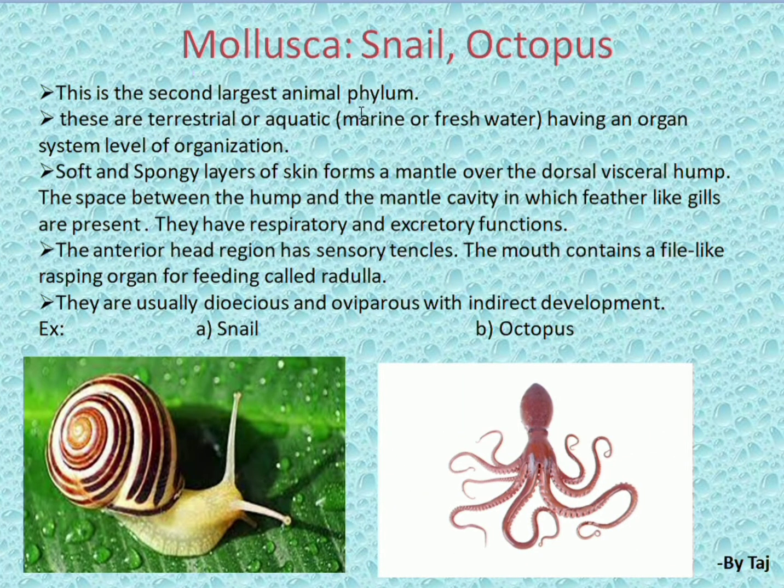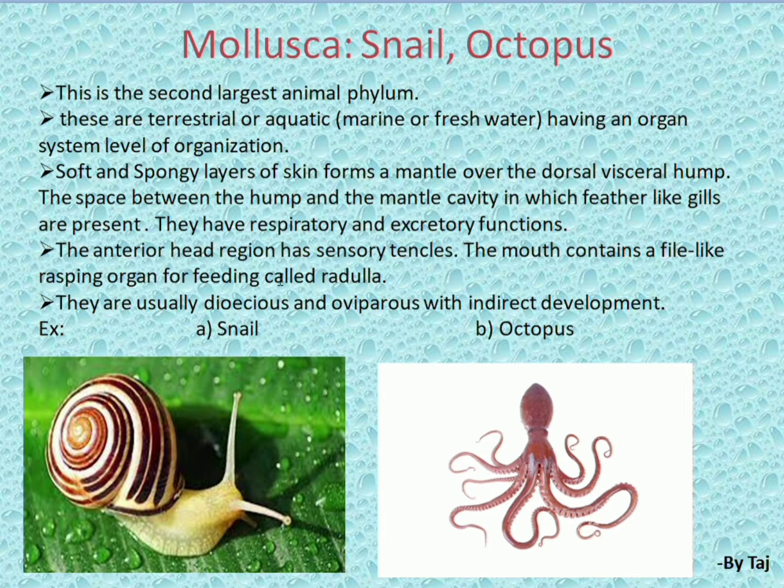Coming to the next phylum, that is Mollusca. Snail and octopus are examples, and even oysters, pearl oysters, are examples of Mollusca. This is the second largest animal phylum. These are terrestrial or aquatic, marine or freshwater, having an organ system level of organization. Soft and spongy layers of skin form a mantle over the dorsal visceral hump. In the space between the hump and the mantle, the mantle cavity, feather-like gills are present. They have respiratory and excretory functions.